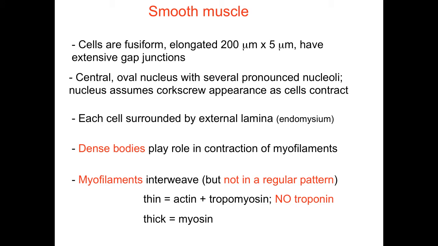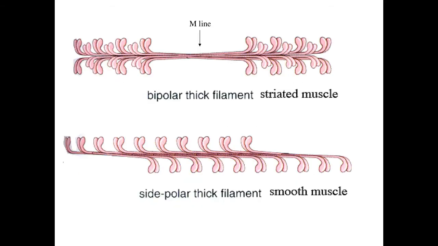If you focus on the red text on this slide, that's the way to compare and contrast smooth muscle with striated muscle. Let us back up for a minute. This is the bipolar thick filament in striated muscle with the M line. Now, I didn't mention this before, but why do we call it bipolar?